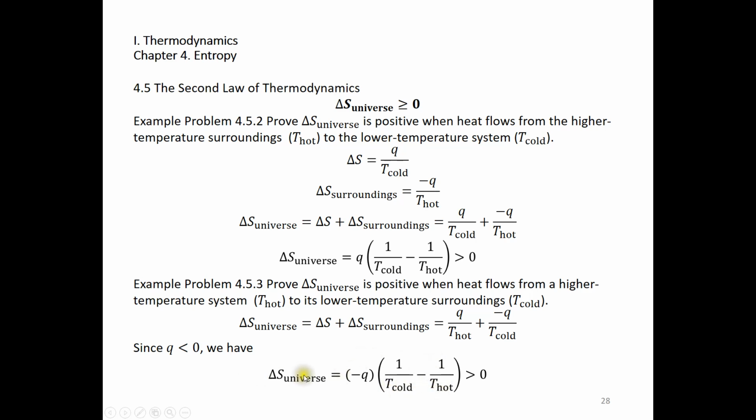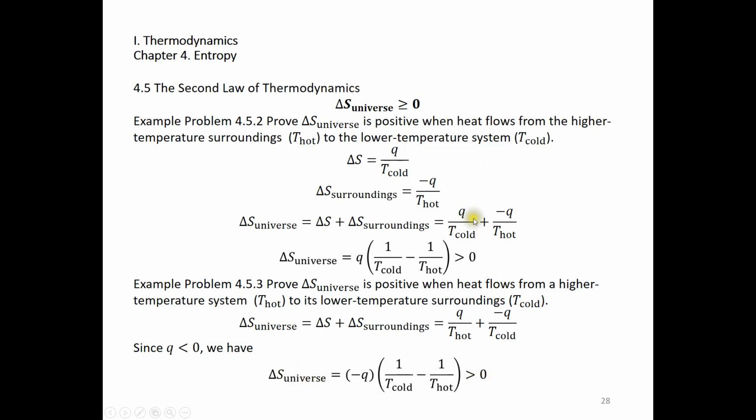And therefore, the entropy change of the universe is greater than 0. Again, in the first example problem, heat flows from the surroundings to the system. In this example problem, heat flows from the system to the surroundings. Either way, the entropy change of the universe is greater than 0.